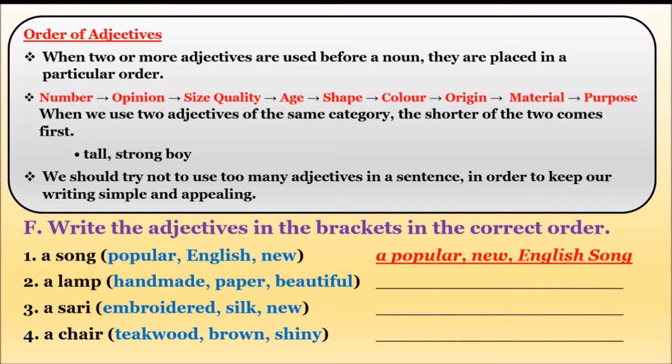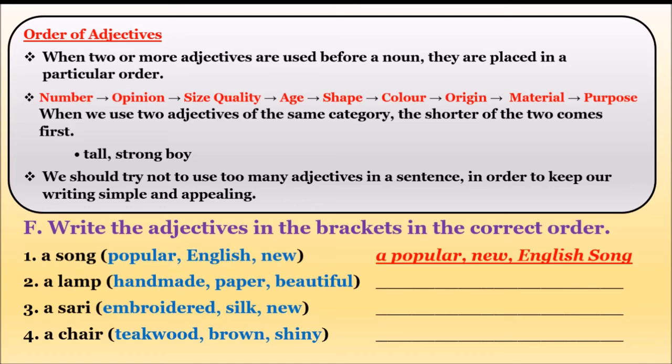Now let us talk about the order of adjectives. Adjectives are, as we discussed, like size, shape, color, age, feel, touch, place, purpose, number, amount or origin.